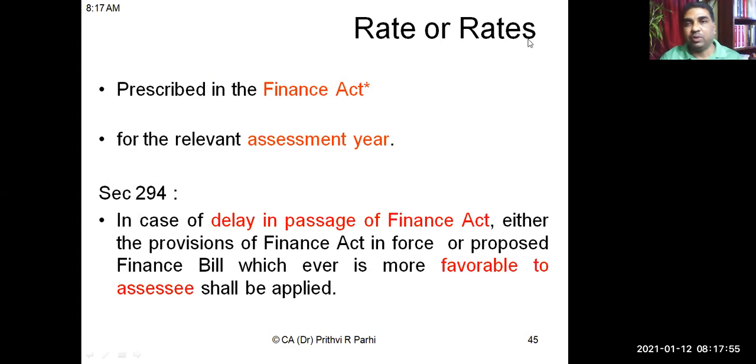So earlier you already know most of the rates of taxes, that is, the rates of the income tax that we are talking about. They are provided in the Finance Act, right? We need to refer to the Finance Act of the relevant assessment year. And there are some special rates, like tax on long-term capital gain, tax on, let us say, lottery income. These are a few rates which are provided in the Income Tax Act itself. Otherwise, most of the income tax rates are provided in the Finance Act.